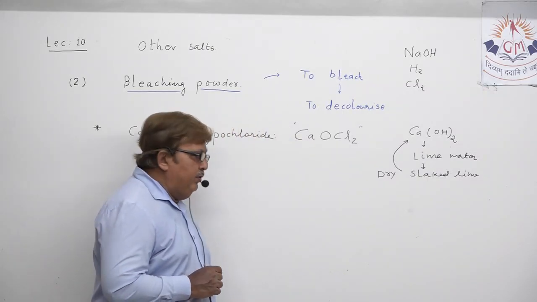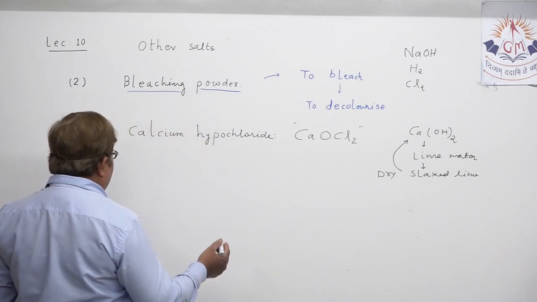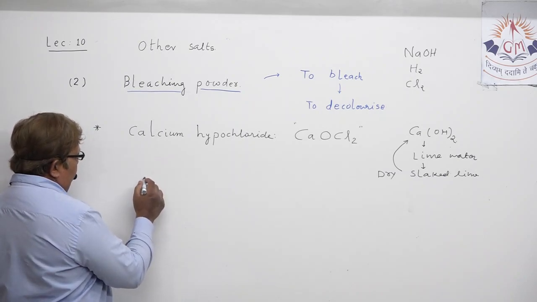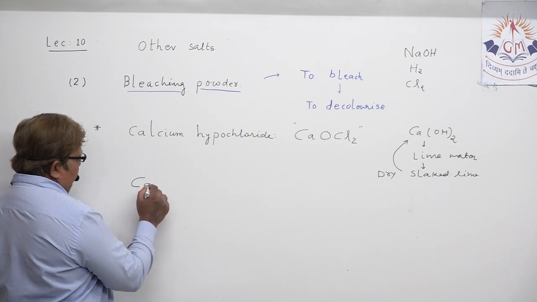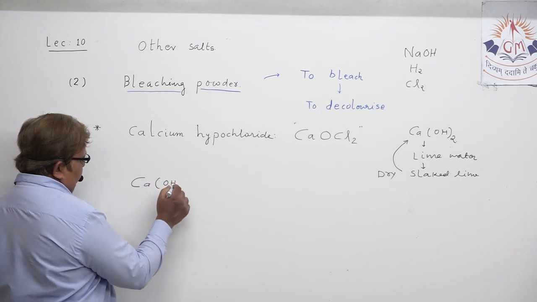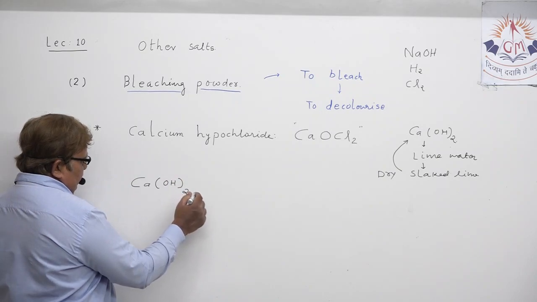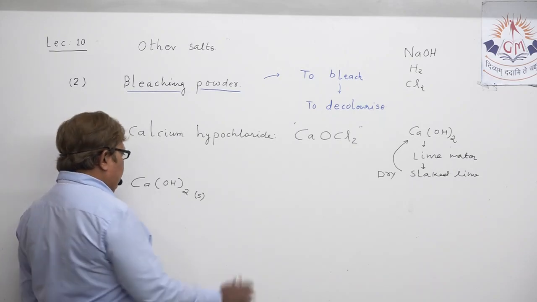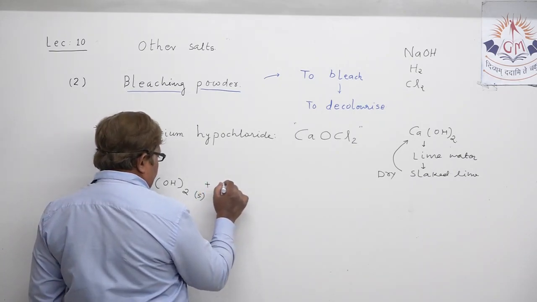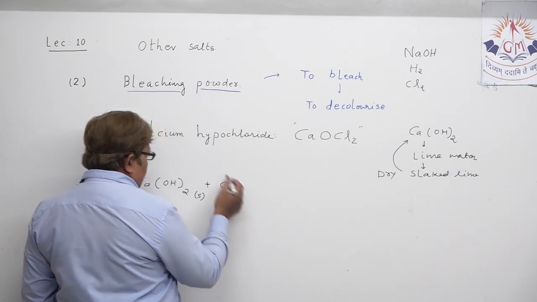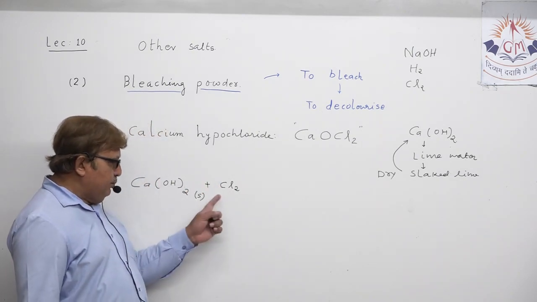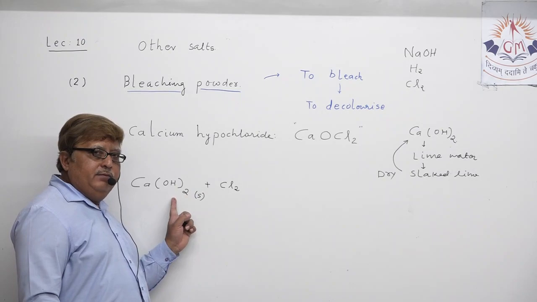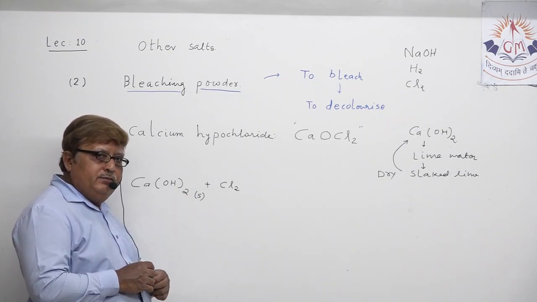If I mention the chemical equation for the manufacturing of bleaching powder, it starts with Ca(OH)2, taken in solid form, dry slaked lime. When dry slaked lime reacts with chlorine, that is, when chlorine gas is absorbed on dry slaked lime, it is spoken in this manner.